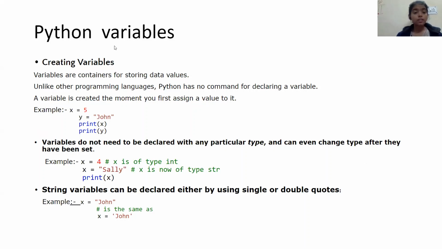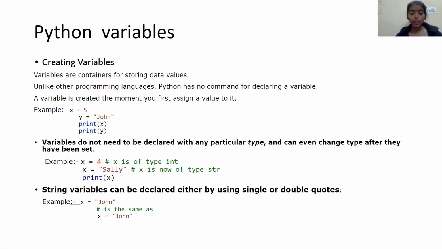Python variables, creating variables. Variables are containers to store values. Unlike other programming languages, Python has no command for declaring a variable. A variable is created the moment you assign a value to it. For example, x equals 5, y equals John. So if I want to print the integer value 5, I simply write the statement print x or print y.